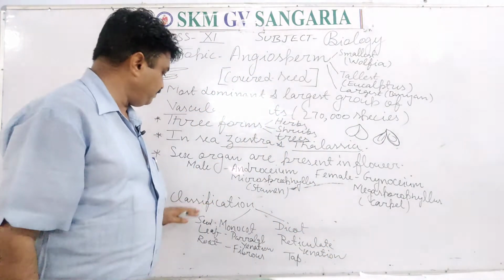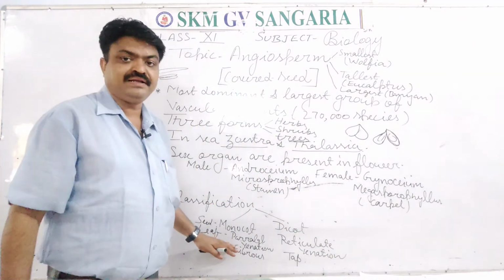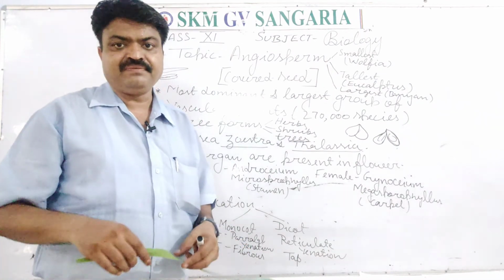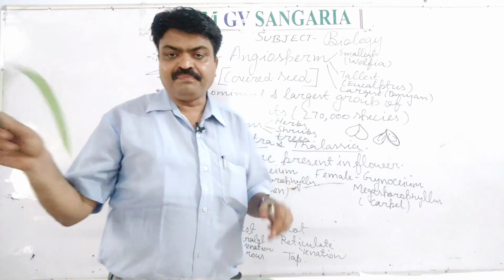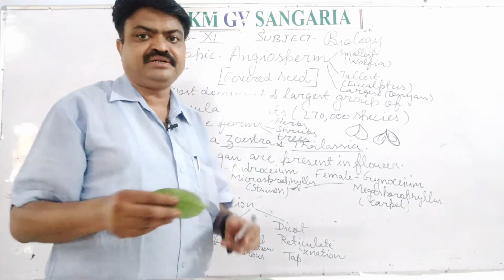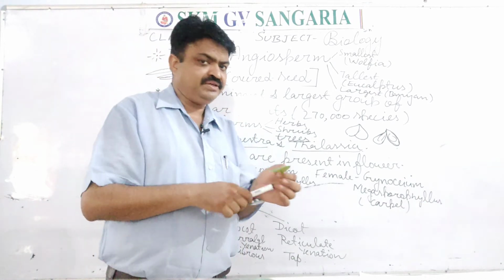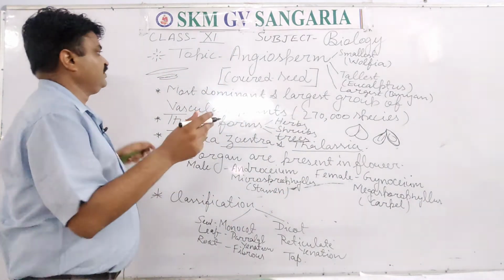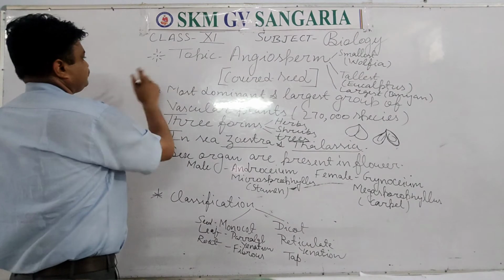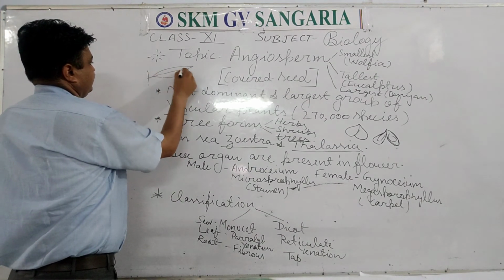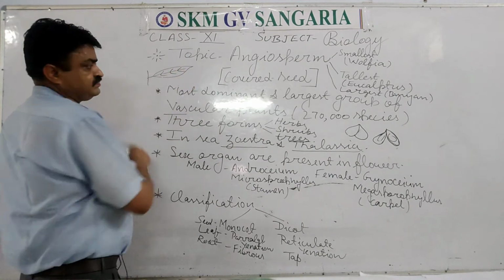Sugar cane also has this type of venation. So the monocot plants have parallel venation, but dicot plants have reticulate venation. This type of venation means they have this type of veins, student. If I draw the diagram of the leaf, then this type of venation they have.